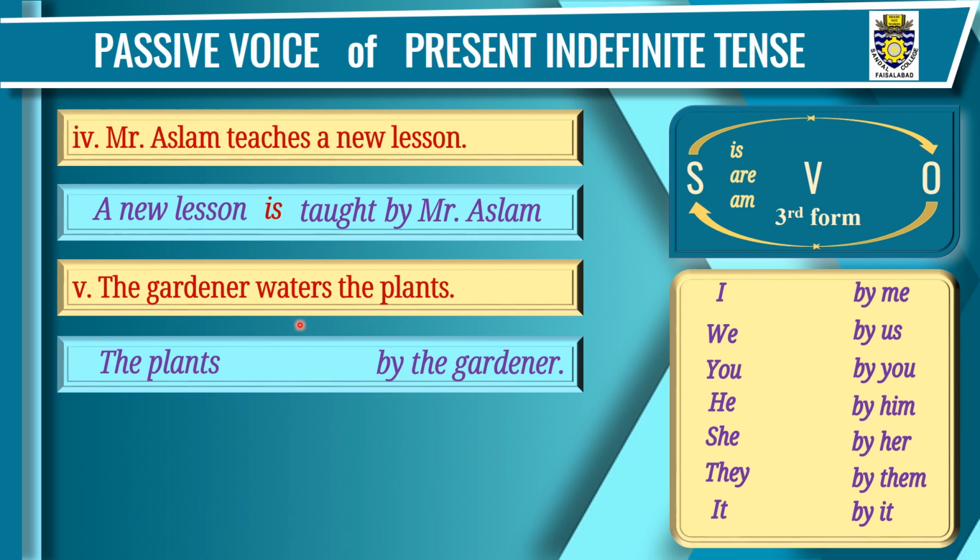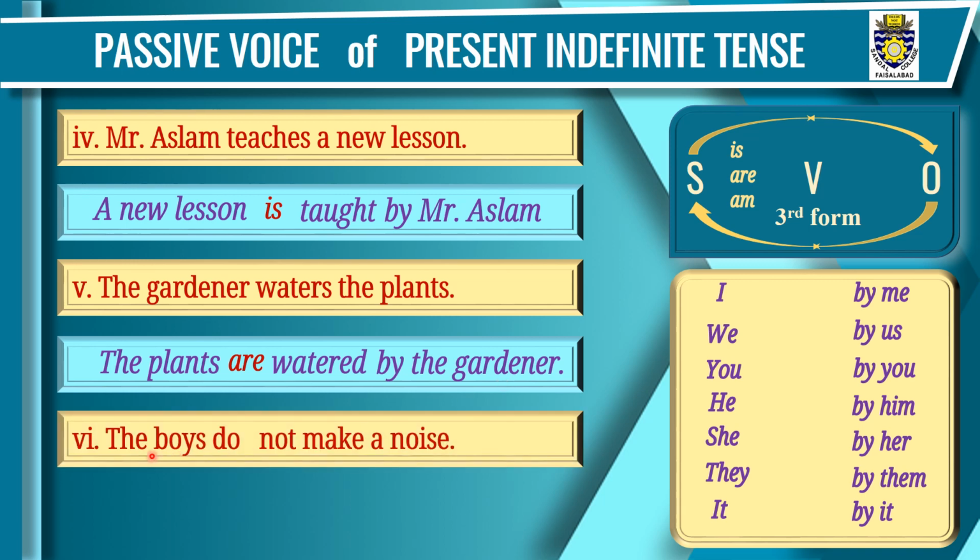Step 3. Third form of the verb waters. The third form of waters is watered. These are the 3 steps. Fourth step is the selection of helping verb. The plants is plural, so we'll use are here. The plants are watered by the gardener.